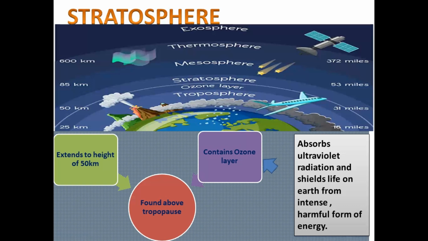Turbulence is found only in the troposphere, not in the stratosphere. The stratosphere is static, with no changes, and that's why it is the safest for flying planes. Now let us come to the next layer after the stratosphere.